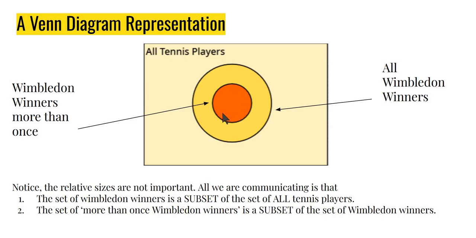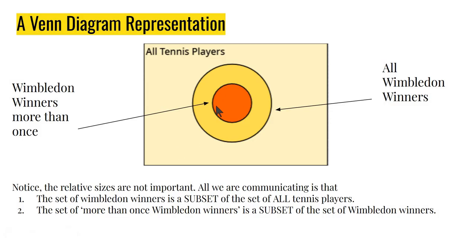Now, an important point to understand here is that the relative sizes are not important. We're not trying to say that, let's say, half of people have won. That's not the indication. The whole point is that the yellow circle is fully contained inside this yellow rectangle, which is logical because all Wimbledon players are fundamentally tennis players.